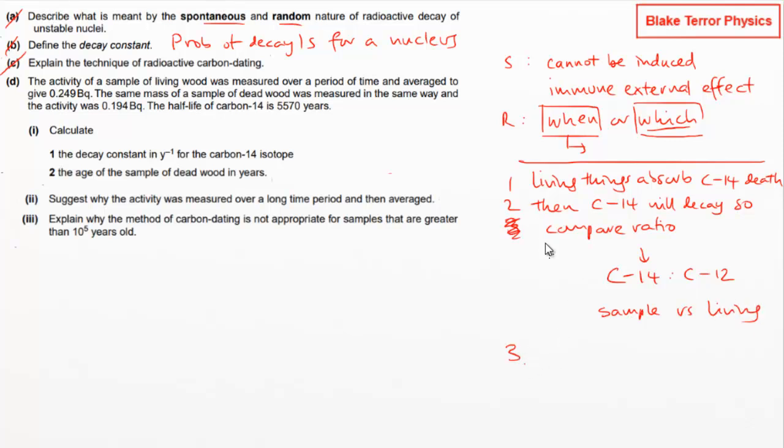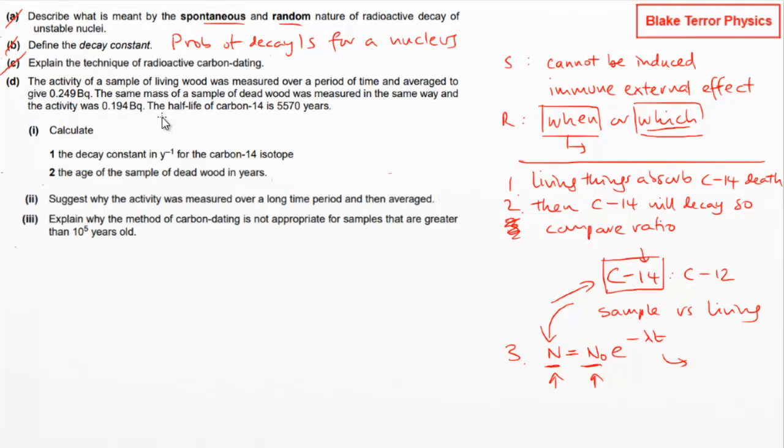And we can use those two ratios along with our decay equation, the N equals N0 e to the minus lambda t. I mean, this N can stand for all manner of things in these decay equations, whether it's the activity, whether it's the number of carbon-14 nuclei in the sample. We can use this because we're seeing how the number of carbon-14 nuclei have changed. So we can plug that into here, comparing what we currently got to what we have in something that's living, and then that will give us the time.